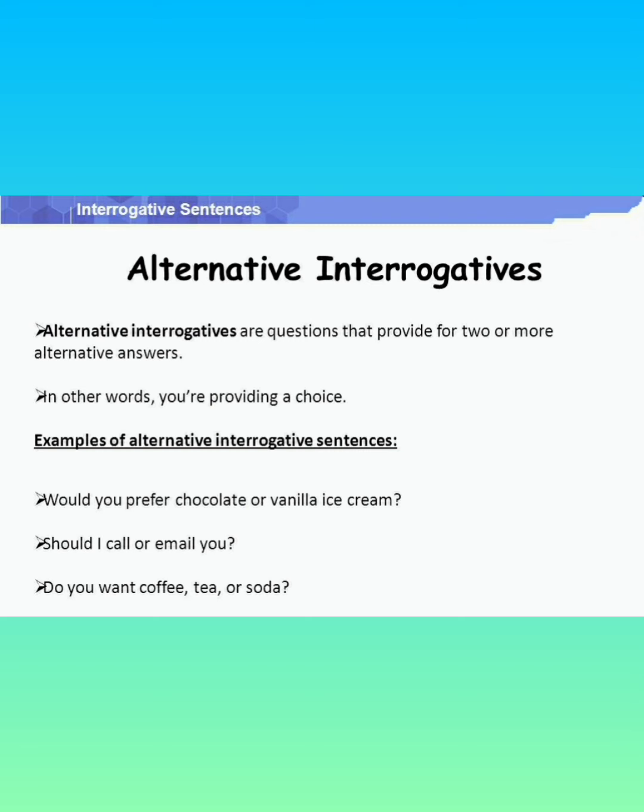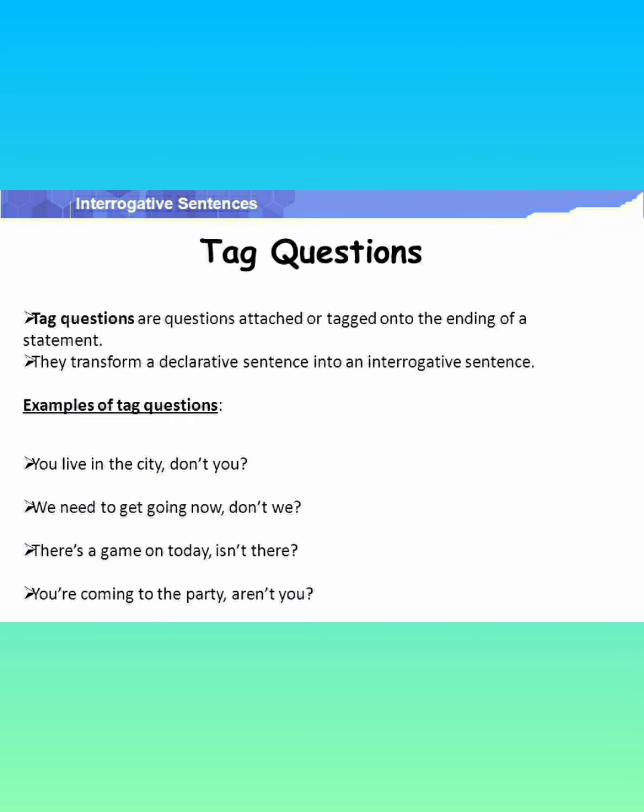Okay, so in the alternative interrogatives, you will get options, and out of those two or three options or alternatives, you can choose one, or more than one. Sometimes if the options are more than two or three, then you will get the options and you can select out of it. Now, we need to again revise about tag questions. What are tag questions? Tag questions are questions that are attached or tagged onto the ending of a statement. Yes, they transform a declarative sentence into an interrogative sentence.